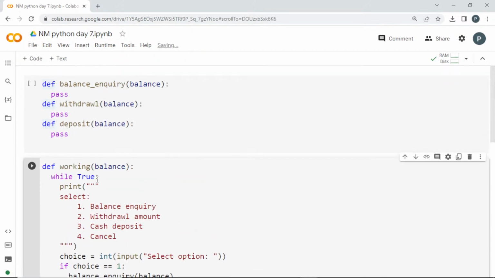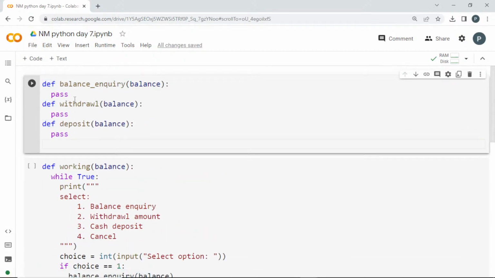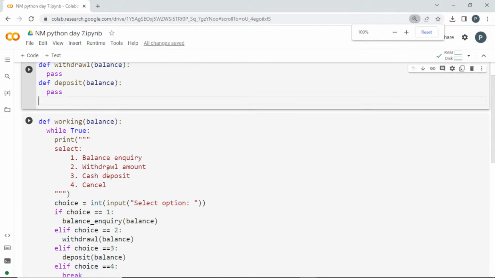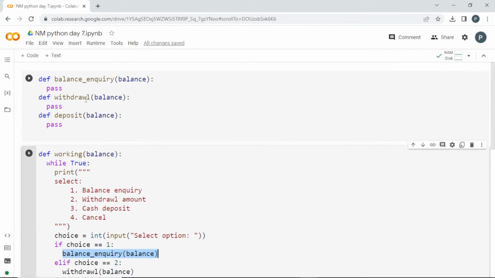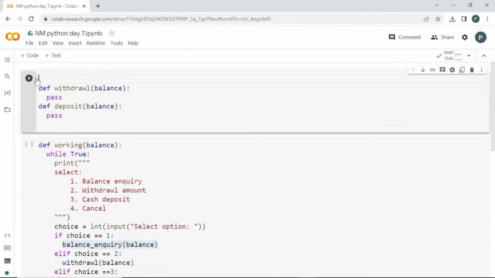You have to pass this balance here, but we haven't completed these functions. Now we have to edit these three things. It will be balance inquiry. So all these things we have to complete. Can we start? Is it clear till now? Yes. So even here, I think we can change it. If the user selects 1, it is better not to create a function unwantedly, so I'll remove this.